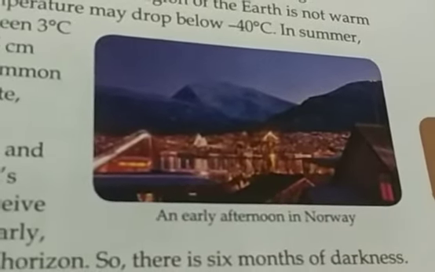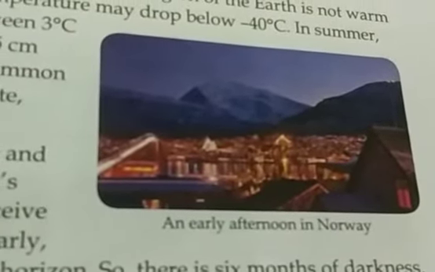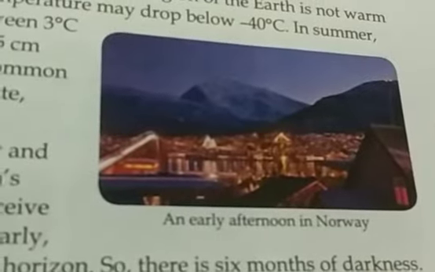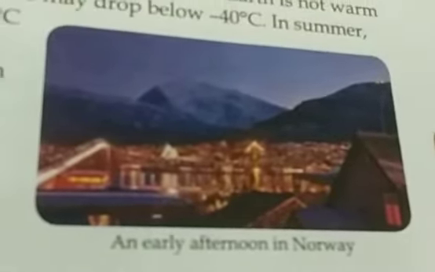The earth is tilted 23.5 degrees. So what happens is, when the earth is tilted towards the sun at the North Pole, the places on the North Pole will have sunlight day and night. Even if they get up at midnight, they will have the sun because the sun will not set there. And when the North Pole has day and night sun, the South Pole is away from the sun, so there, at midnight and during the day, both times they will not have sunlight.